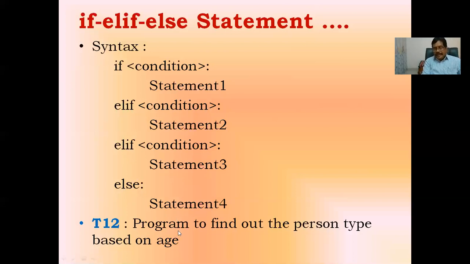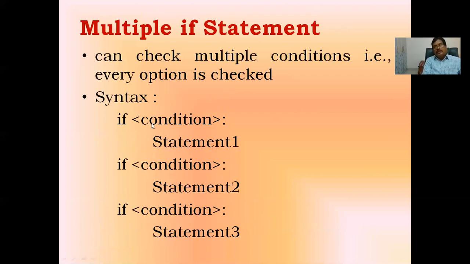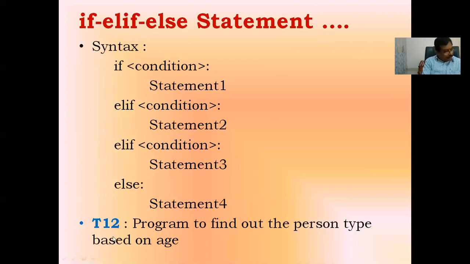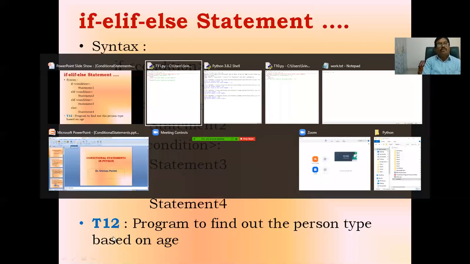Okay, now we'll see one program based on the if, elif, else statement. Here, sorry, this syntax, the T12 program, we have to see that particular one.